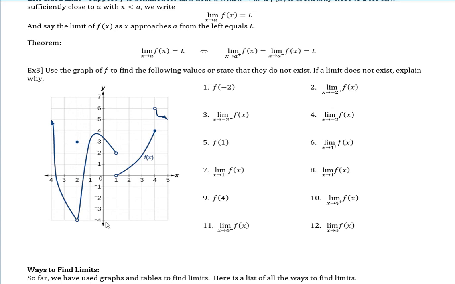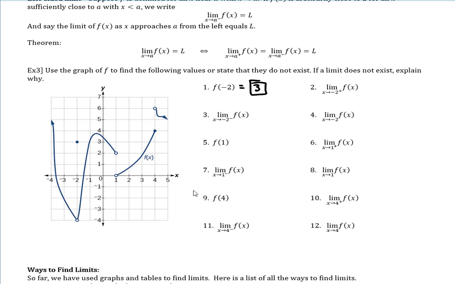All right, so let's break all these down. So f of negative 2. All right, so negative 2 is right here as an x coordinate. And then I have an open dot, so not that one. Solid dot, 3. So where my negative 2 is x, my y coordinate is 3. So this is just 3.